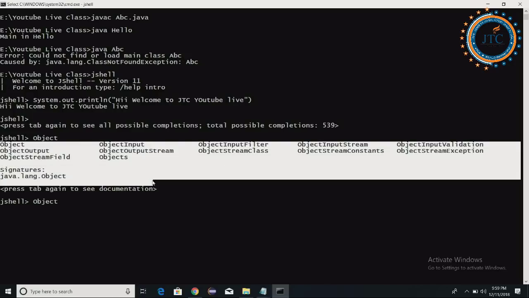Understand what suggestion Jshell is giving you. It is saying, boss, you may be looking for Object, but other than Object there are other classes also, which you might not remember.